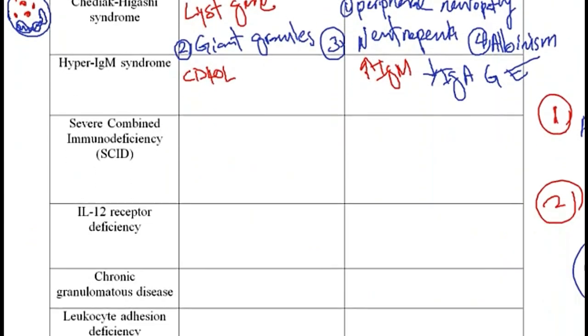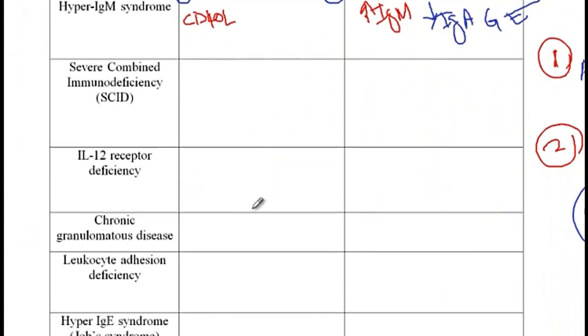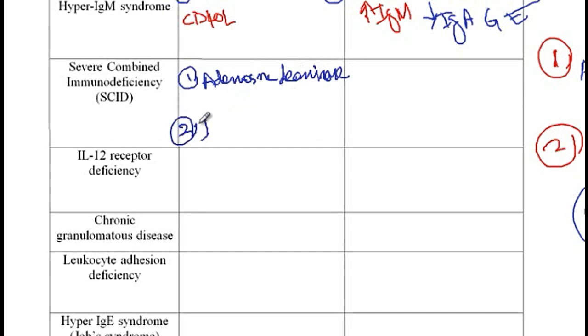The next condition I'm going to talk about is severe combined immunodeficiency, or SCID, which can be caused via two different mechanisms. The first mechanism is a deficiency in adenosine deaminase, as a consequence of which toxic material will build up in B and T cells and cause their death. The second is IL-2 deficiency, and IL-2 is required for the activation of B and T cells. So via either one of these two mechanisms, both B and T cells will be defective in these patients,